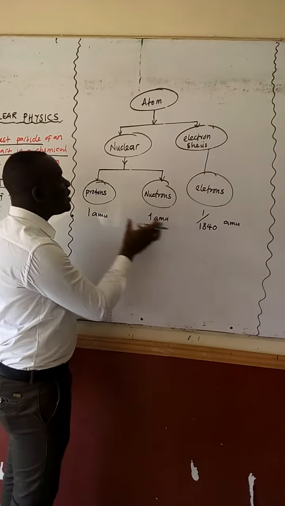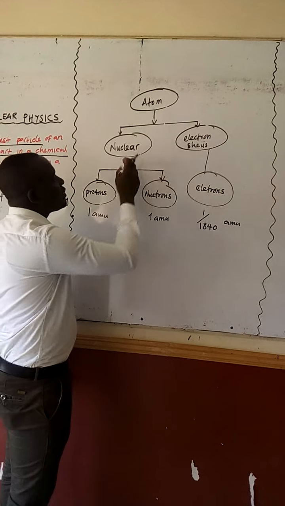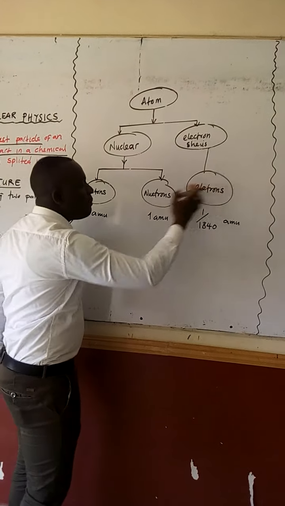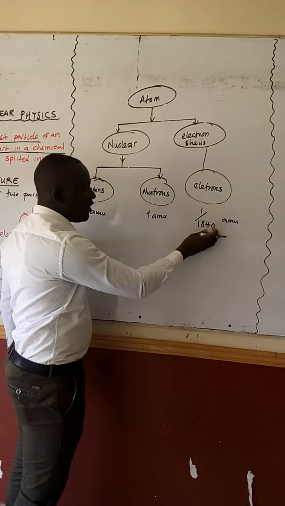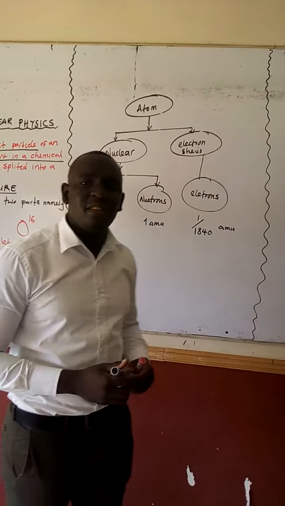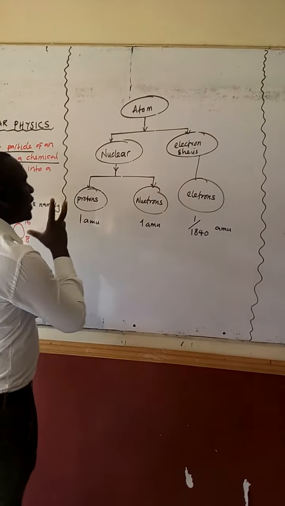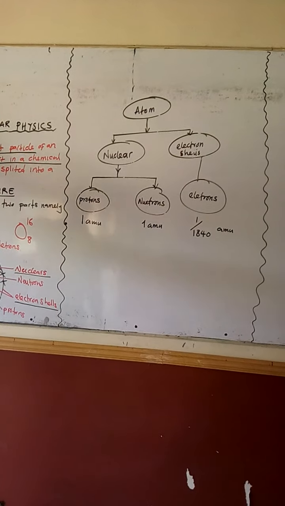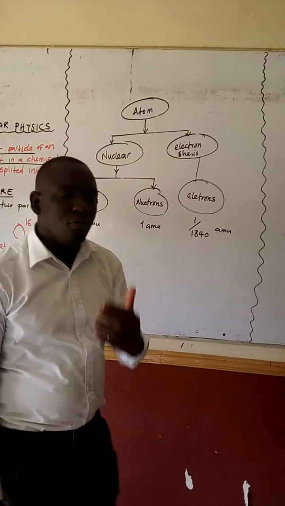This is the reason why we said most of the mass of an atom is concentrated at the center, because the mass on the electron shell is almost nothing. So this is the simple explanation of what an atom is and the introduction to atomic and nuclear physics.